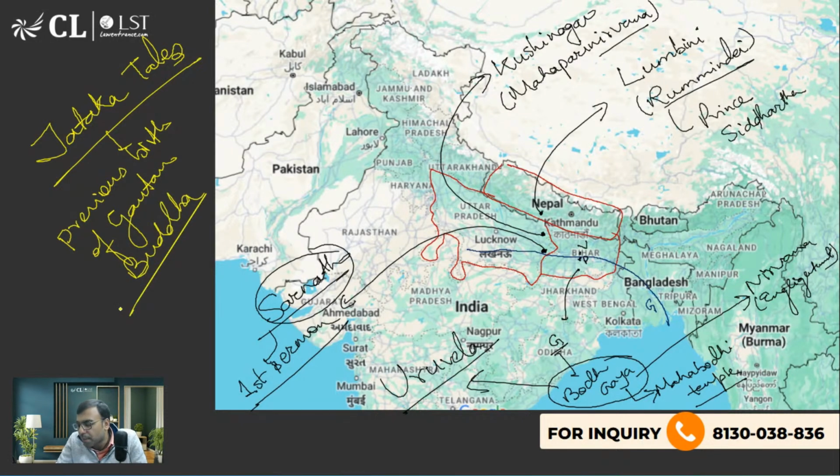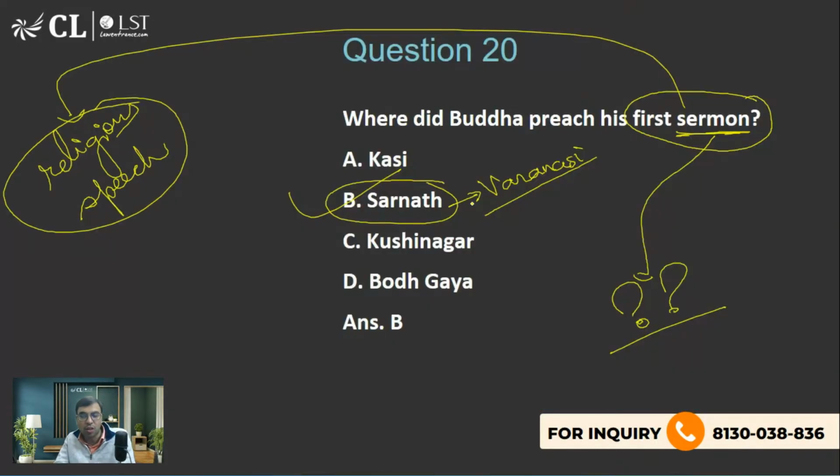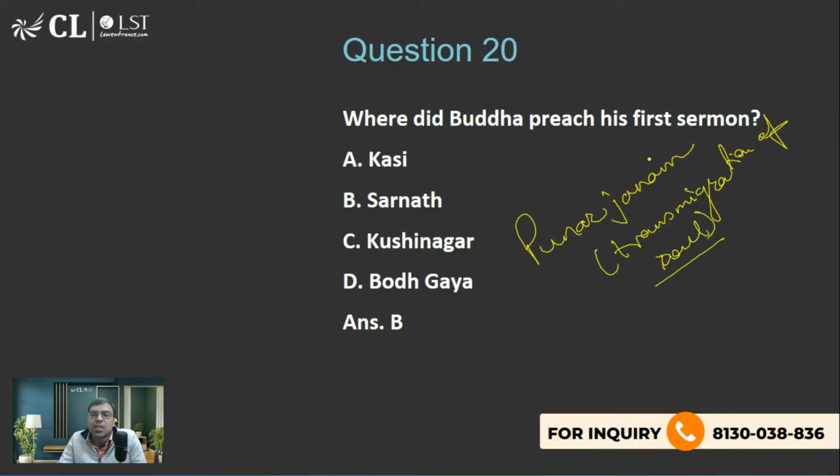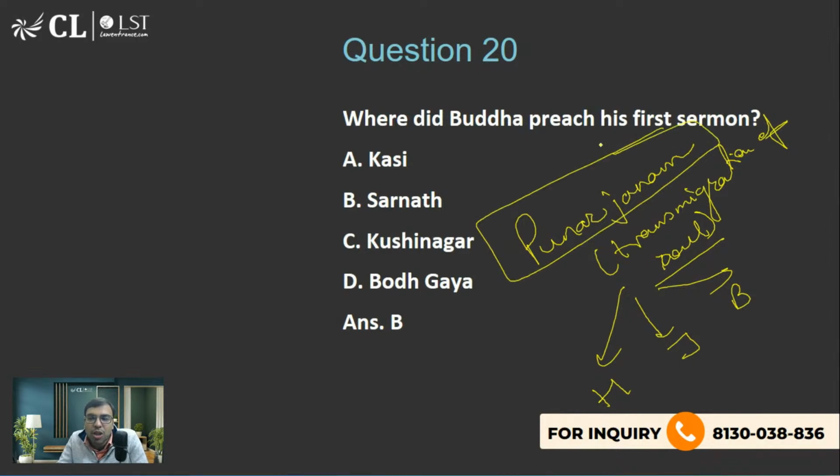Because actually, I've told you this concept of what we call Punarjanam. And in English it is called transmigration of soul. This concept is very prominent in three Indian religions: Hinduism, Jainism, and Buddhism. You will find this philosophy of Punarjanam or transmigration of soul. Or what we call the cycle of rebirth is linked with that, right?